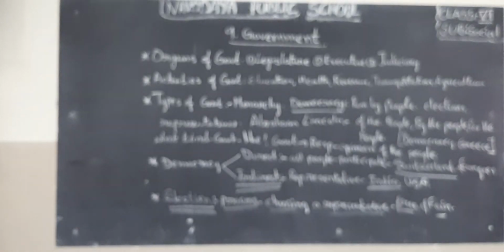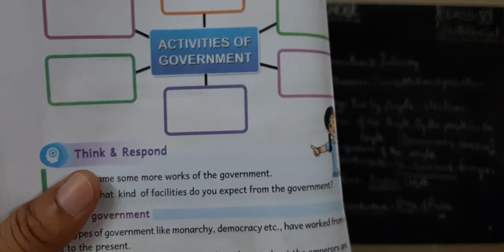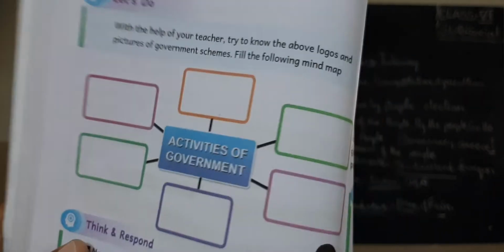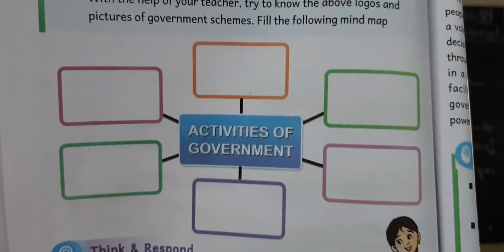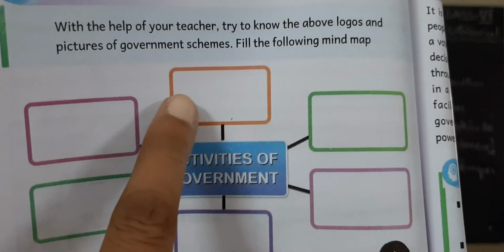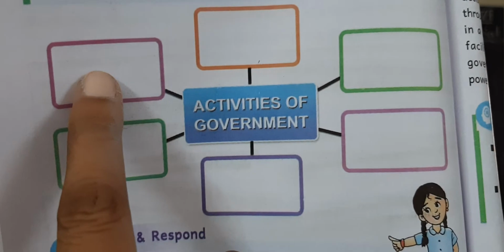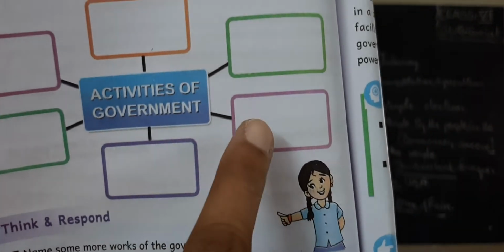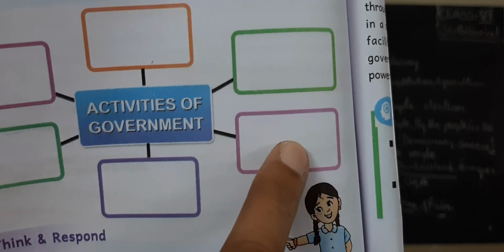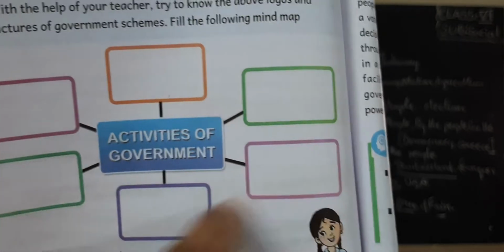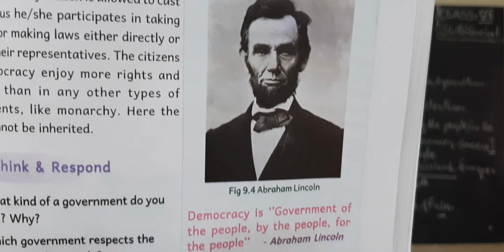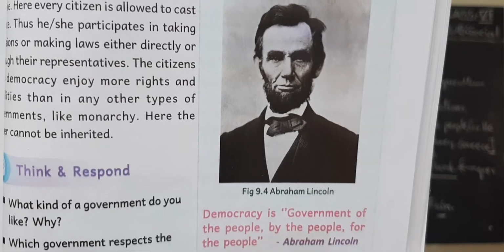Next, children, take one pencil and write down what the activities of government are. I already wrote some points on the blackboard. So write down the activities here: education, health, agriculture, transportation, revenue, industries, etc. Next, children, one person said something about the definition of democracy.